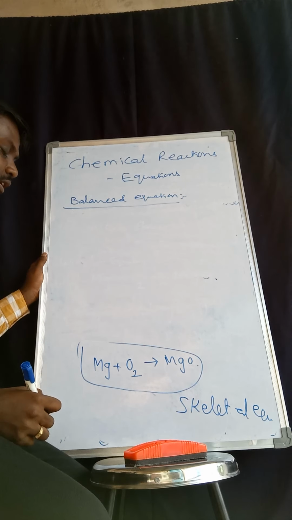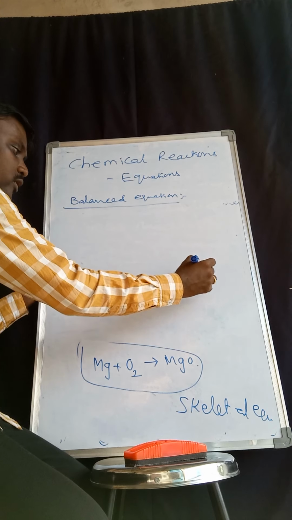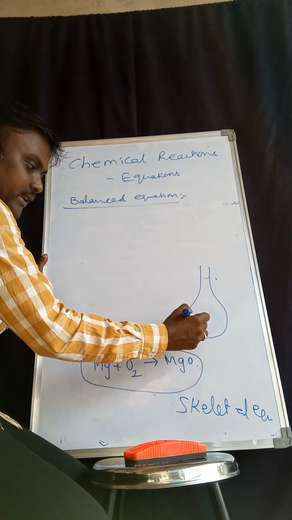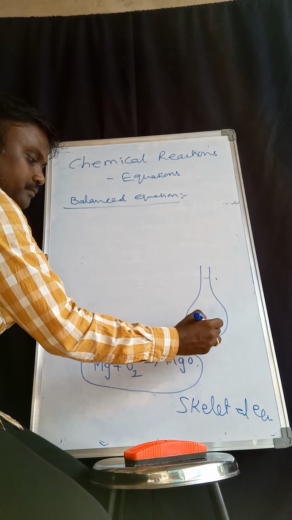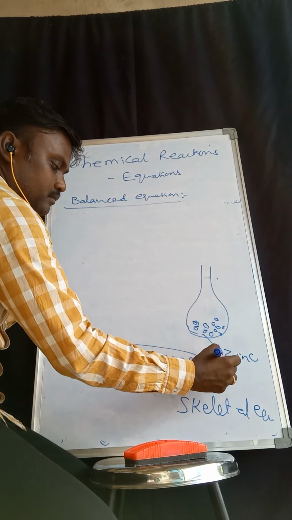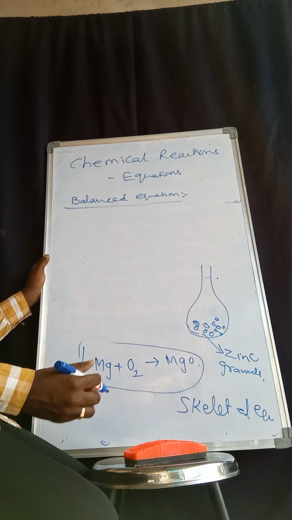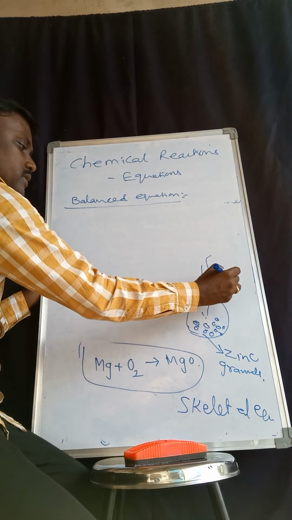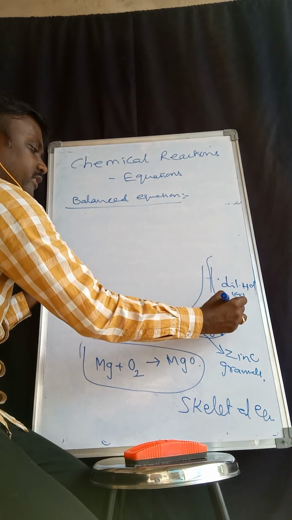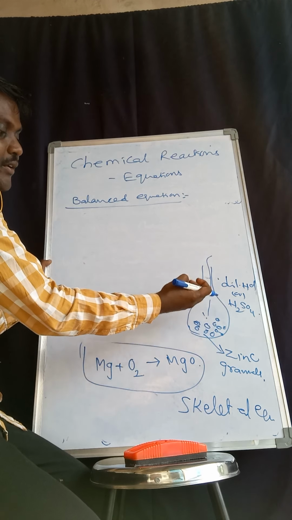Balanced equation. In the sense that, suppose you take zinc granules in a conical flask. Let me take one more example. This is a conical flask, and here I am taking zinc granules. We can do this in the lab also. If you add dilute hydrochloric acid or sulfuric acid, H2SO4, it gives hydrogen gas.